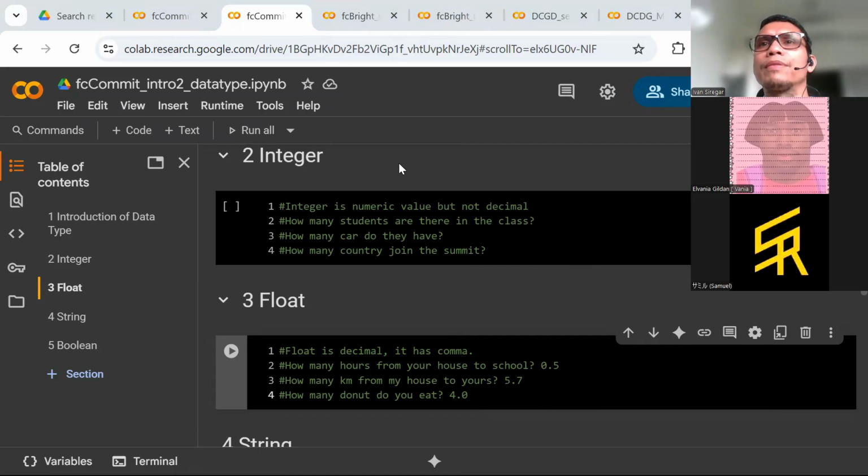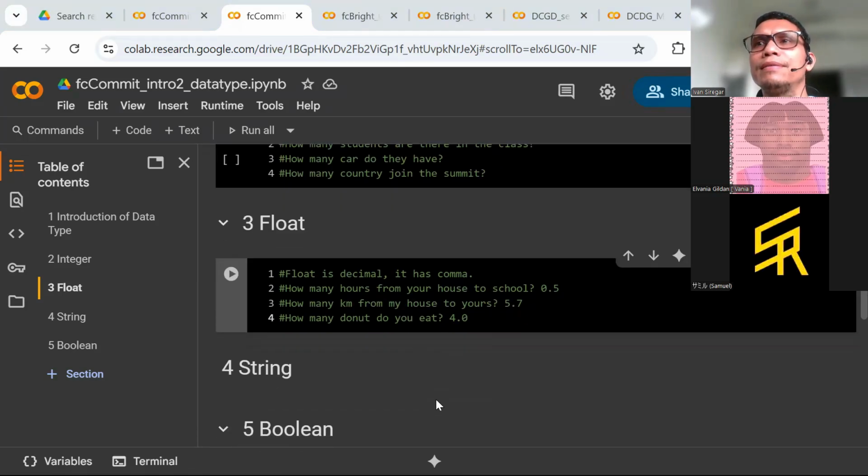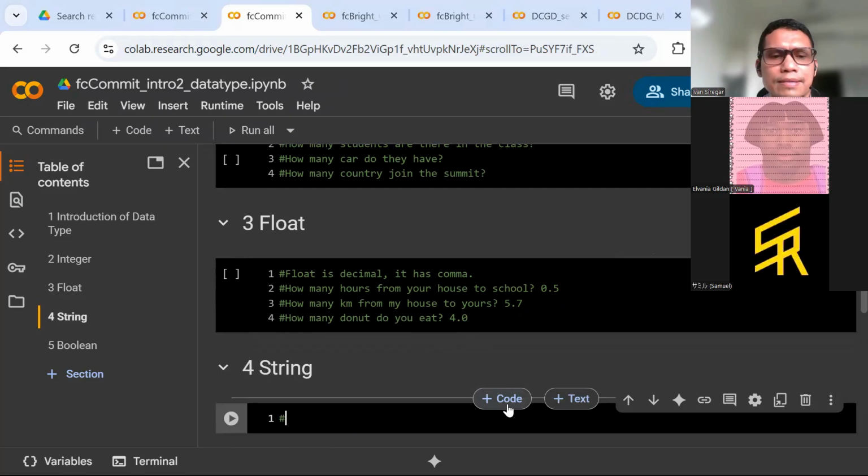Ya, I'll continue with the string. So string is alphabetic, or alphabet, which is from A to Z. Huruf besar juga iya, huruf kecil juga iya.